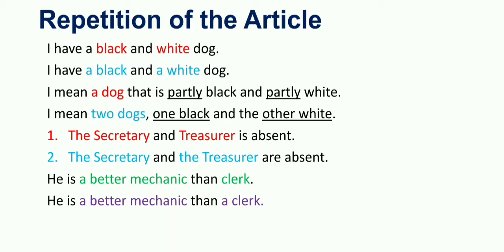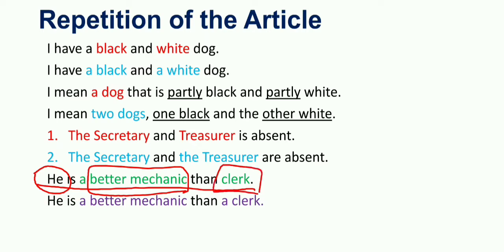In the previous sentence we did not repeat the article, so we only meant one person who is a clerk, but is better at being a mechanic. Now look at the second sentence: he is a better mechanic than a clerk. Now I have repeated the article: a better mechanic and a clerk.